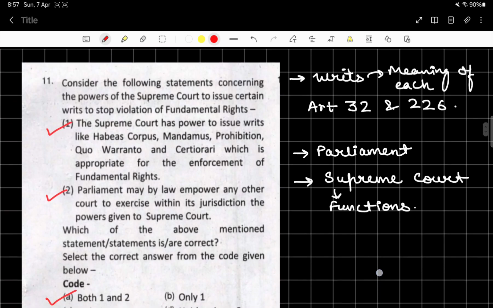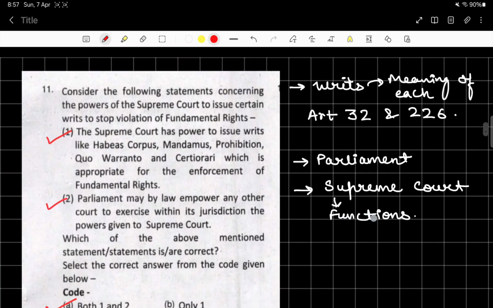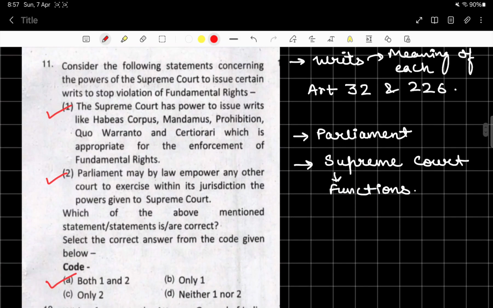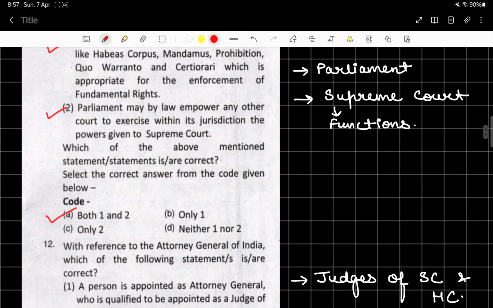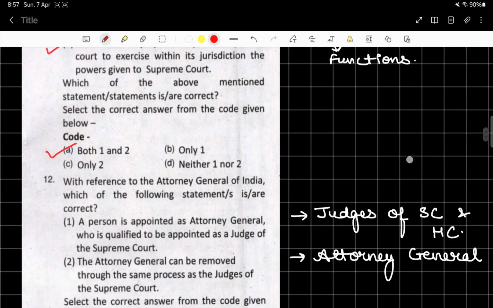And you might have read that writs, meaning of each writ, right? They can ask you in any form this question, because writs is a very important topic. And article 32 and 226 are related to the writs, right? 32 is related to the writs enforceable by the Supreme Court, and the next one is related to High Court, right? And Parliament, Supreme Court again is of very importance, and functions of the Supreme Court are also important enough